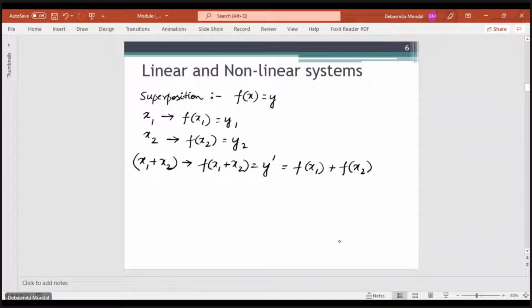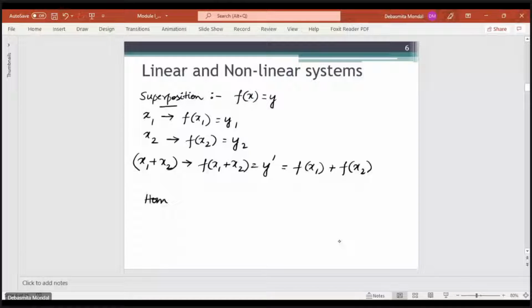In the superposition theorem, if you have multiple inputs, the outputs that you get for the individual inputs, if you take the sum of those individual outputs, will be equal to the output which you get if you give the collective input. That is the principle of superposition.